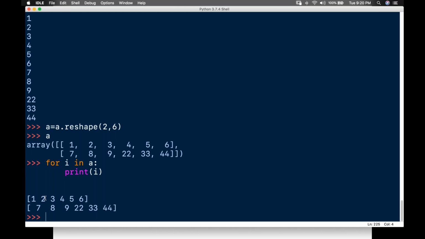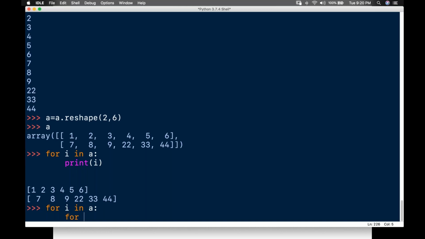To return the actual value, the scalar, we have to iterate the array in the scalar formation. How can we iterate this array in the scalar formation? That is where we need to come across. What we can do is, for example, when I have this one, inside of for i in A, I will write one more for loop: for j in i, a for each loop of j in i.